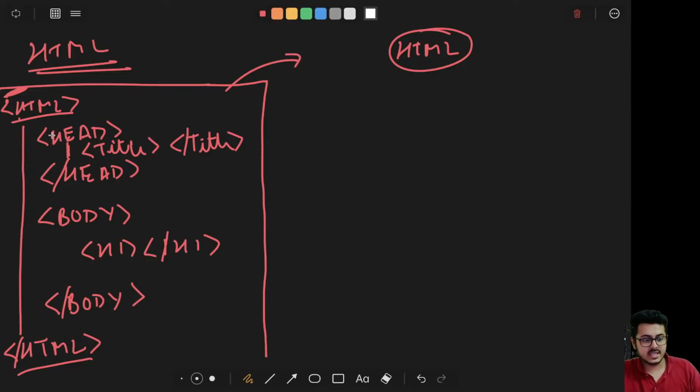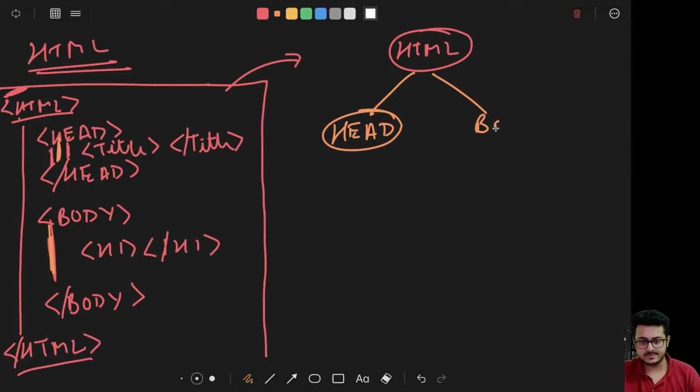Inside HTML we are having two tags, the head tag and the body tag. I'm just putting up a hierarchy. On the top it's HTML. HTML contains head and body. Head in turn contains the title tag.